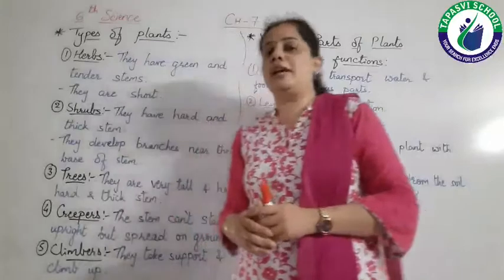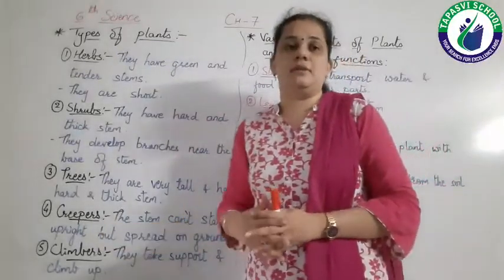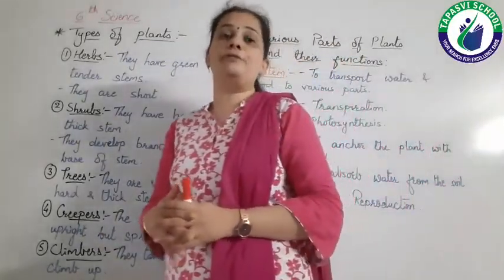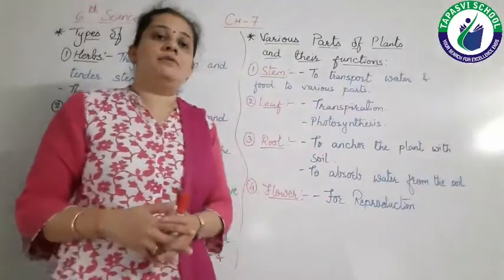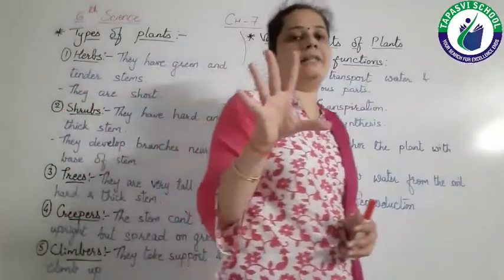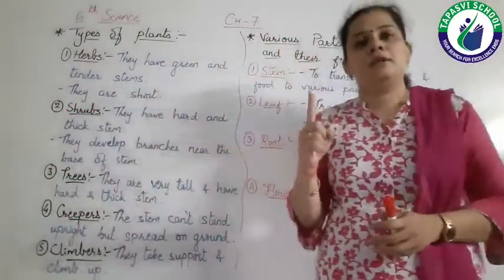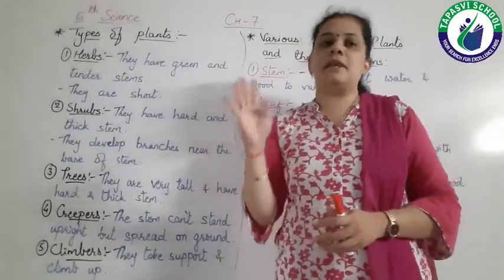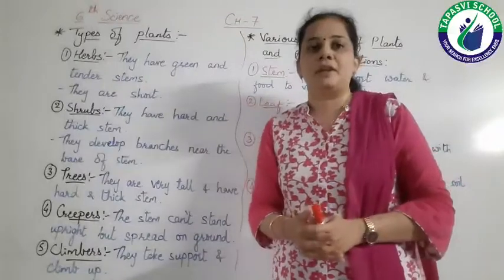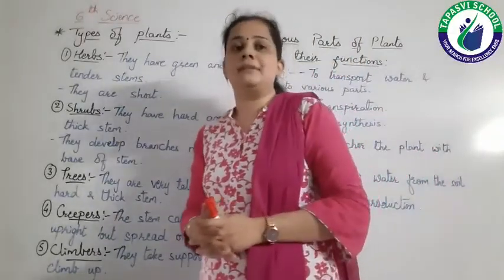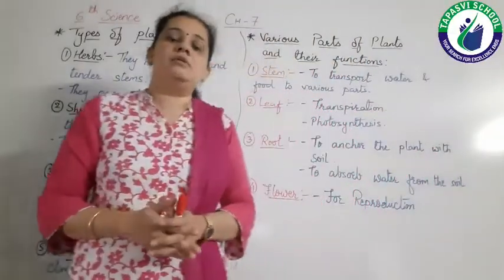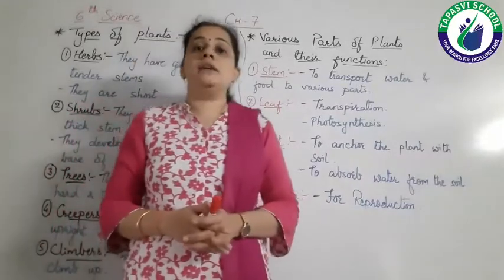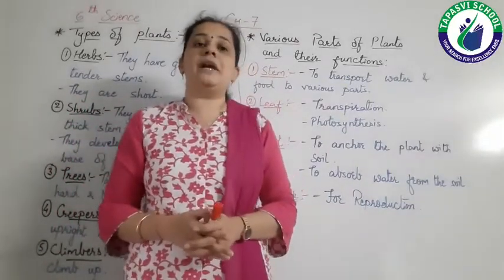So they are known as climbers. Okay, so on the basis of different characteristics, we have 5 types of plants, that is herbs, shrubs, trees, creepers and climbers.